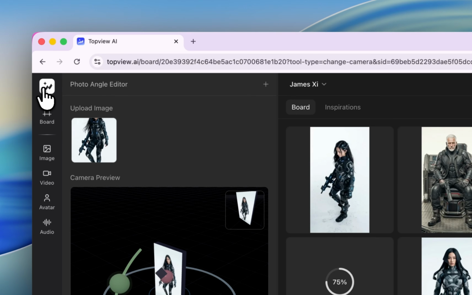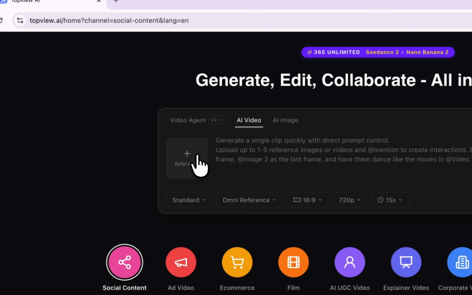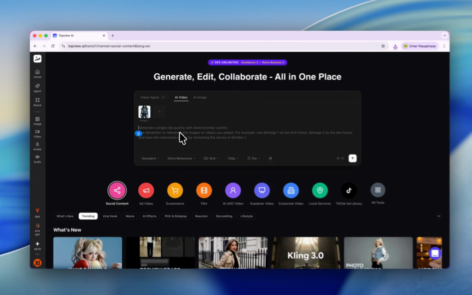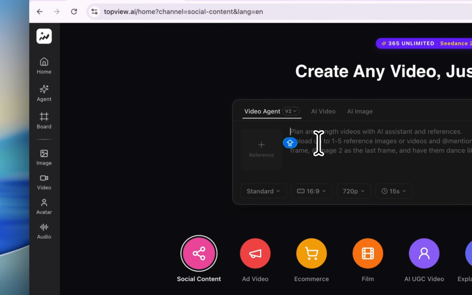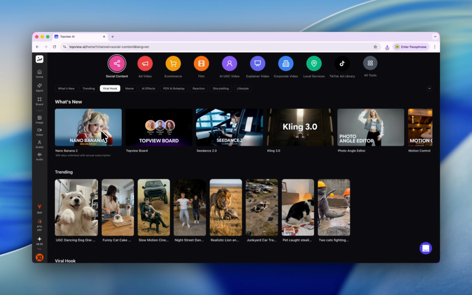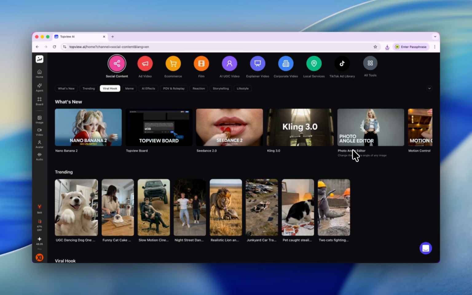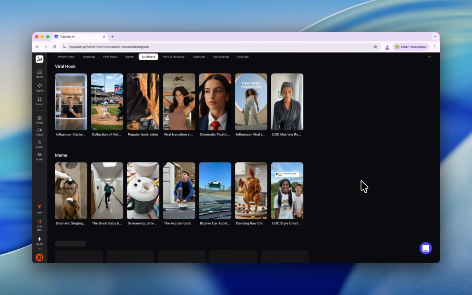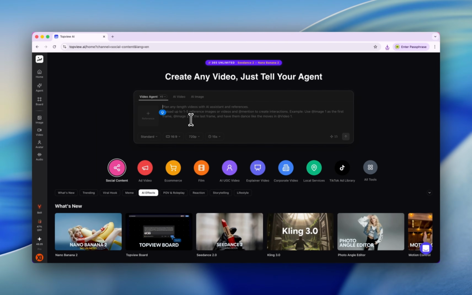So basically, this is how you generate images in Topview. And for the video, you can just click here to add an image and type your prompt and generate a video. I guess everybody can do that. So here is our main character, the video agent. The video agent is a killer app of Topview. And beneath we have some news, right? And also Seedance 2.0, Kling 3.0, photo angle editor. So everything inside of this website is in this agent. This is like everything in control agent.